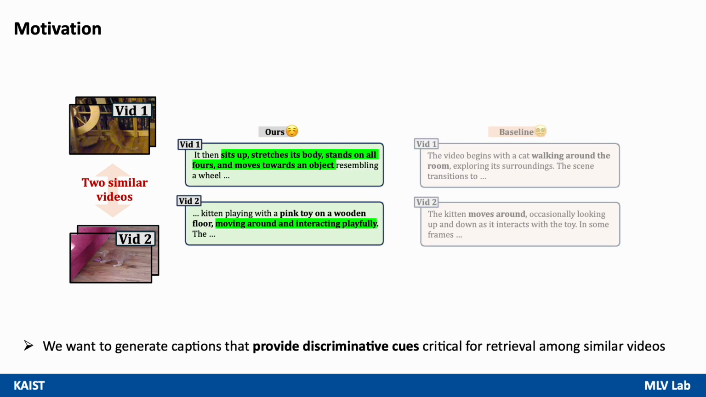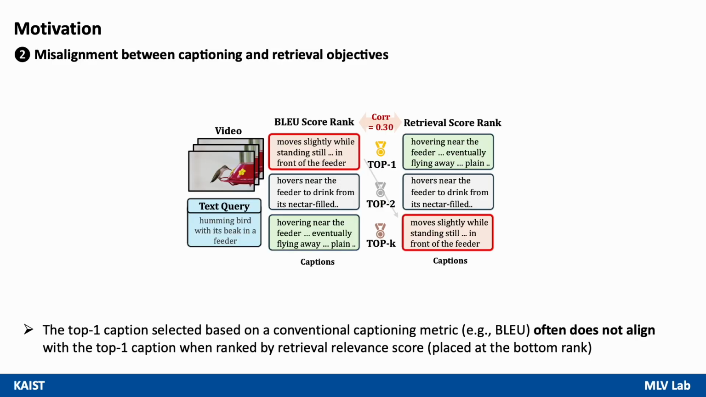Ideally, we want to generate captions that surface discriminative visual details such as sits up, stretches its body, and for the second video, interacting playfully, which provide critical cues for retrieval among visually similar videos.